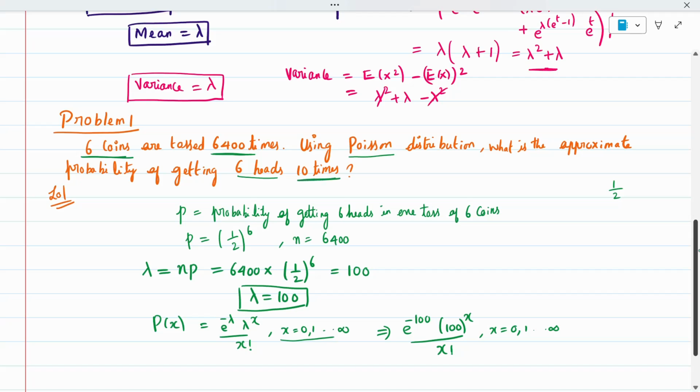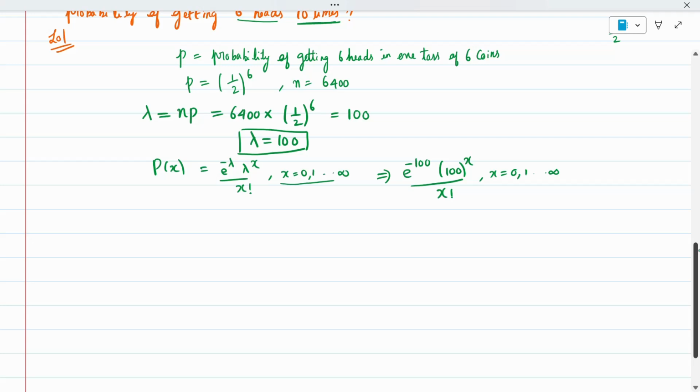10 times only they asked, so it is nothing but x equal to 10. So probability of x equal to 10: I have to substitute 10 instead of x. So e to the power minus 100, 100 power 10 divided by 10 factorial. Do it in a calculator, don't do it manually, otherwise you may make mistakes.